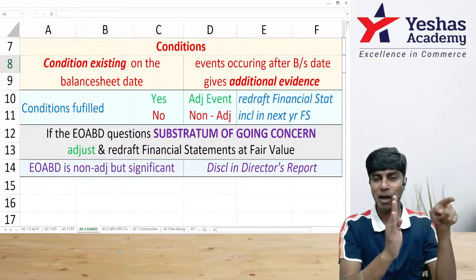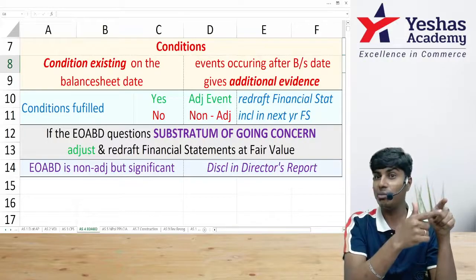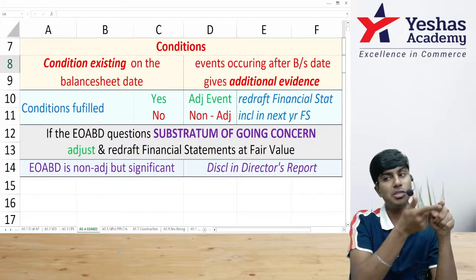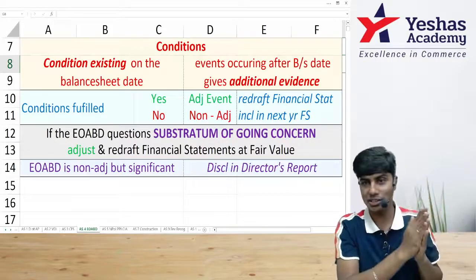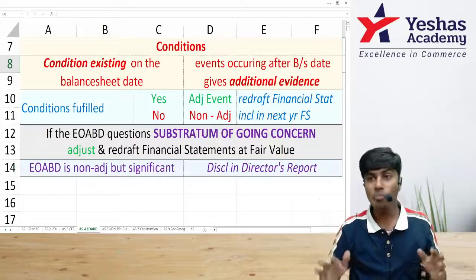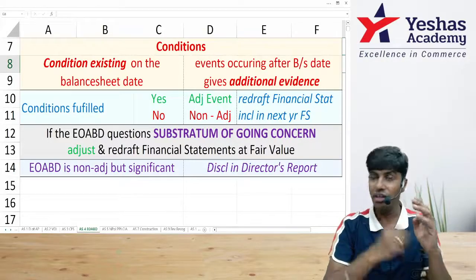Event occurring after balance sheet date gave us additional evidence. So that cash stolen or defecated by cashier will not be booked as expense in next year. It will be booked as expense in this year in my P&L all by itself. Are you getting it? So if the event occurring after the balance sheet date is a significant event, whether favorable